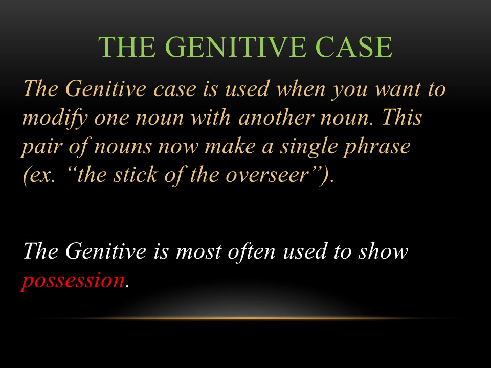And one way to think about it is the genitive is most often used to show possession. So in other words, you're saying the stick belongs to the overseer. It's his possession. Another way to translate this in English would be to use apostrophe s. So you could say the overseer's stick. It's just easier in Latin, to me anyway, to translate it of. If you translate with the of instead of apostrophe s, you'll always be able to tell where the genitive is.